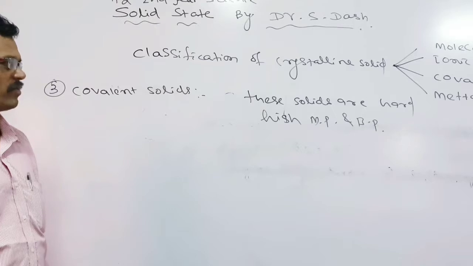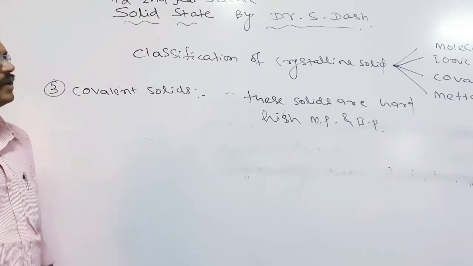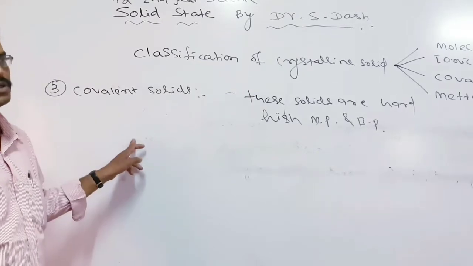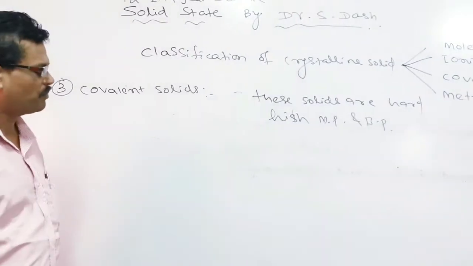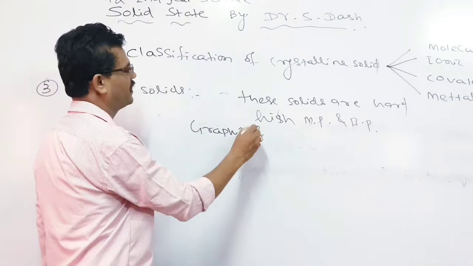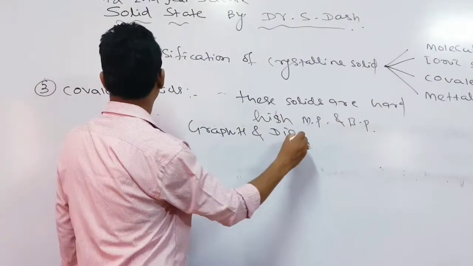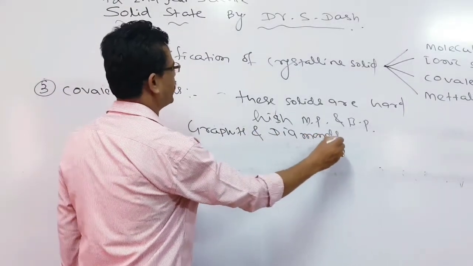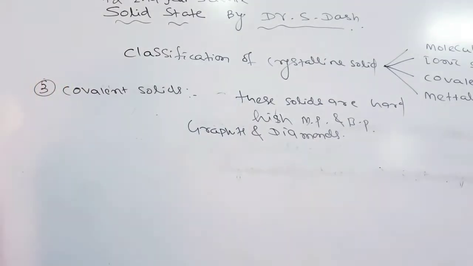These solids are formed by non-metals. Examples are graphite and diamond, which we can take as covalent solids, and these solids are formed with the help of covalent bonds.